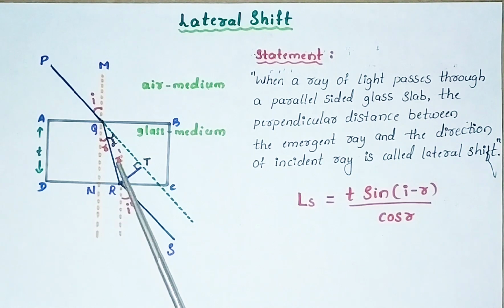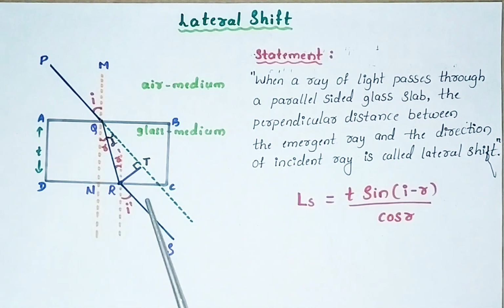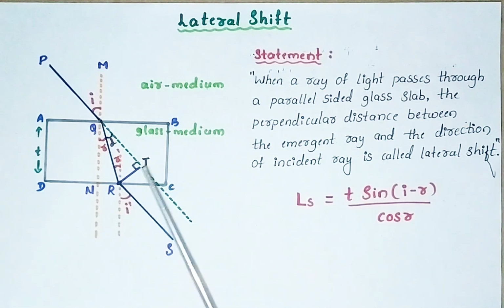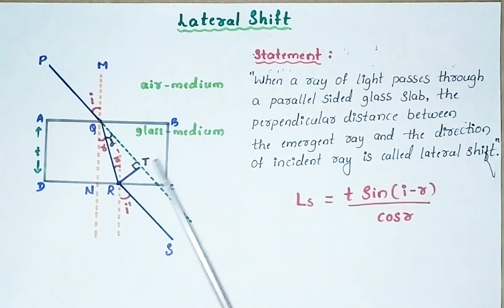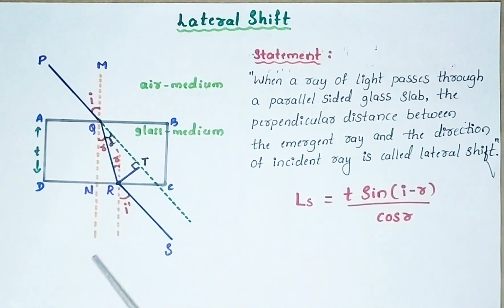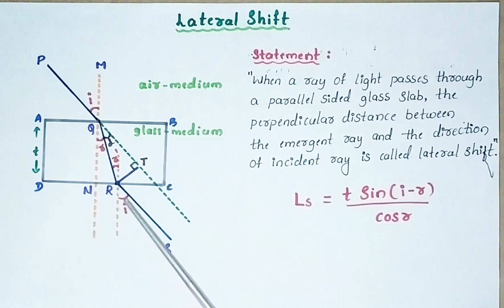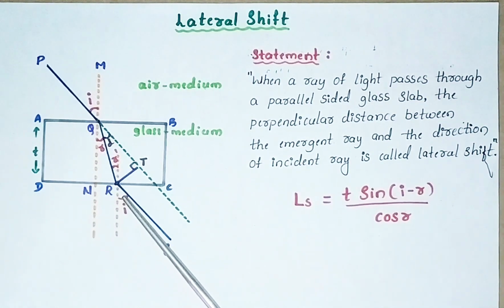When this light QR falls on second surface CD, one more time refraction of light takes place. But here it is traveling from glass to air, that is denser to rarer medium. Speed of light increases, so it is bending away from the normal. So this is also a refracted ray, or we can call it an emergent ray. So RS is the emergent ray because it emerges out of the glass slab.